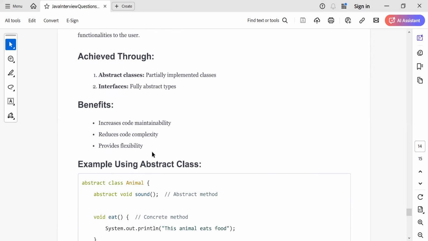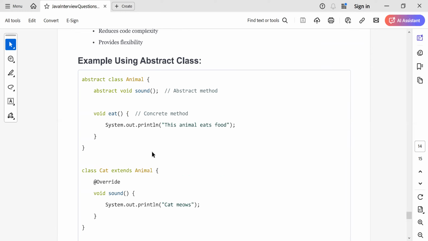So consider an example. Abstraction is achieved using either abstract classes or interfaces. Now you see we have animal, we have abstract void sound. This is an abstract method. Cat extends animal, and cat overrides this sound method. So animal does not know anything about sound because that is an abstract method. The one who is providing the implementation knows about the implementation.